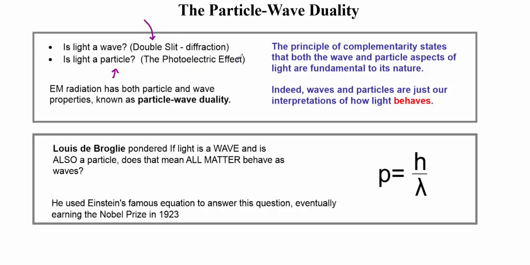What is light? Well, you might not like this answer, but it is true. We have to accept that light can behave as both a particle and a wave. And this is known as the particle-wave duality, or wave-particle duality, however you want to talk about it. But ultimately it says that really light can be described as particles traveling like waves, or waves that behave like particles.